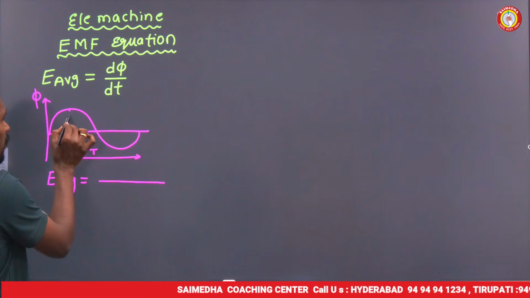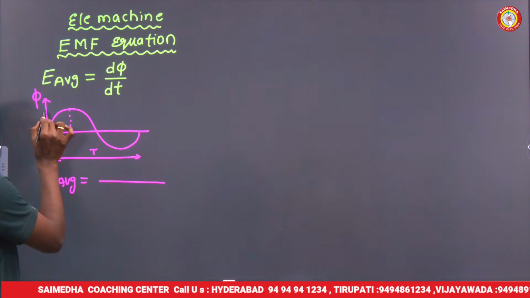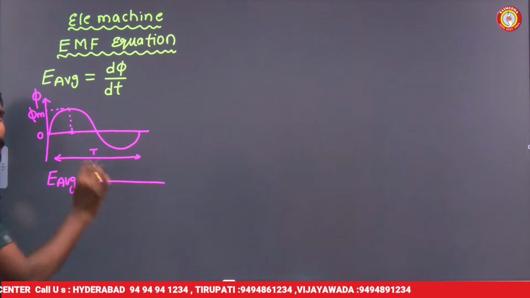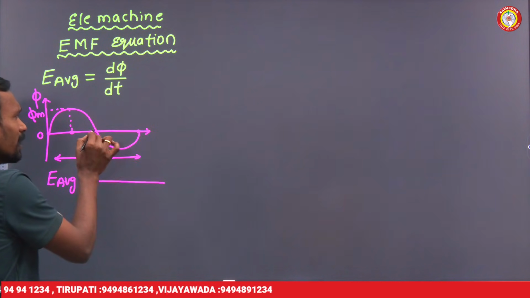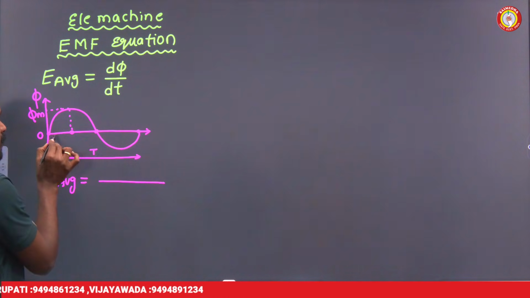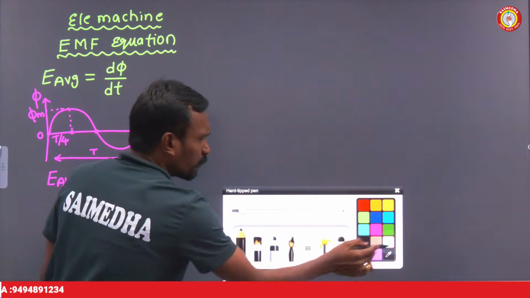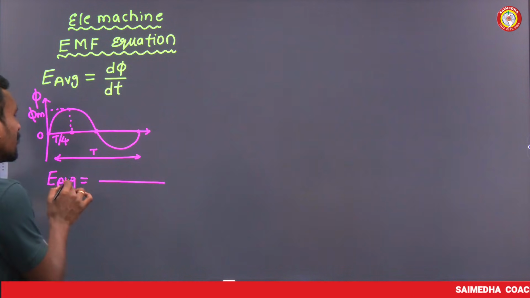Can you tell me what is the time taken to reach from 0 to maximum flux? If the total is T, then this is T/2, then this is T/4. So the time taken to reach from 0 to maximum is T/4. So what is E average now?